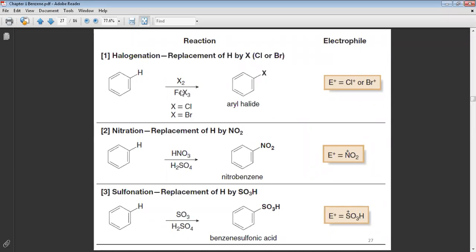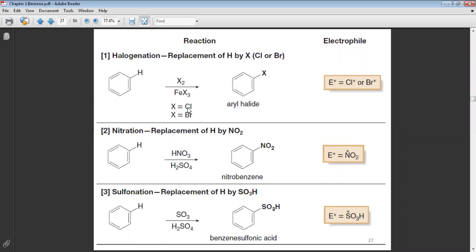If you say Cl2, this will be FeCl3. If you say Br2, this will be what? FeBr3. Don't make this Cl2 and this Br. No, it will be the same, X will be the same up and down.